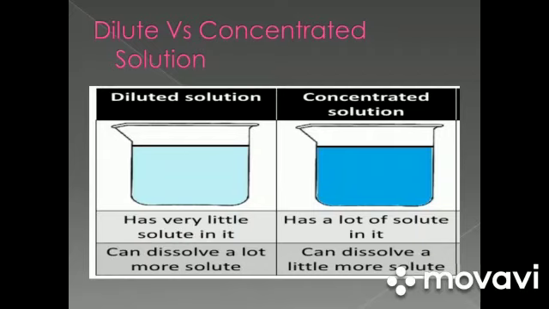Students, more than 2/3 of the Earth's surface is covered by a strong solution of salts and other substances in water, which is called seas or oceans. So we can say oceans are the concentrated solution of salts.